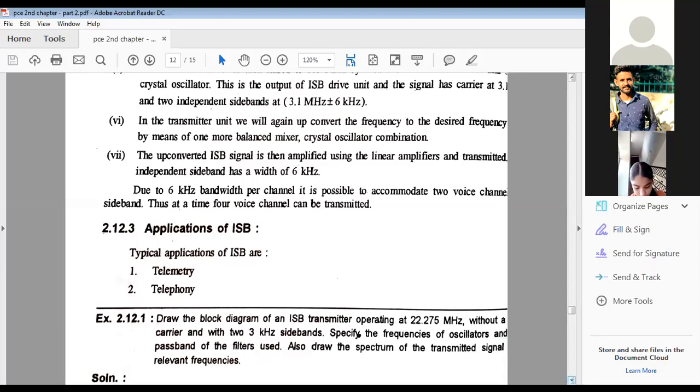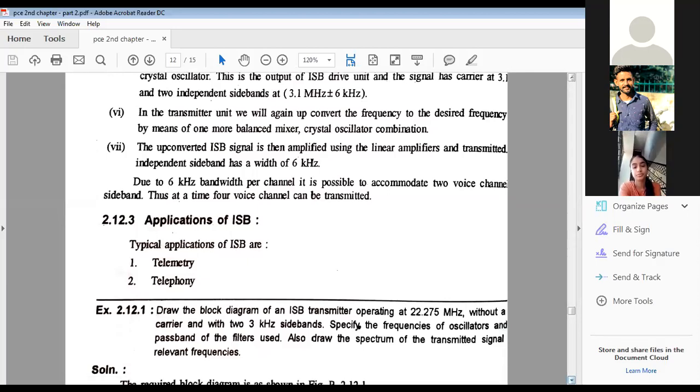Single sideband reduced carrier is another type of SSB, and finally independent sideband. So these are the different amplitude modulation systems which I have discussed, with their time domain, frequency domain, applications, block diagrams, graphical representation and mathematical description, completely discussed.